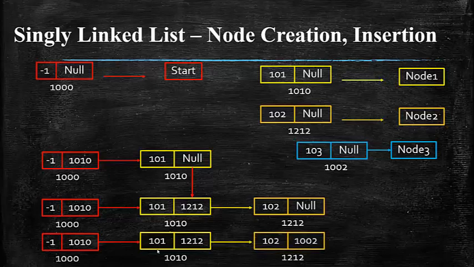Now the node 2 has got the data value 102, but if you see the address, it is going to point to the newly created node, that is node 3. So from null, your pointer value of the second node is going to be updated to the address of the third node that has been dynamically created. So now you end up with your 3 records.